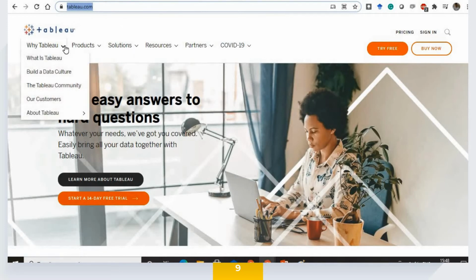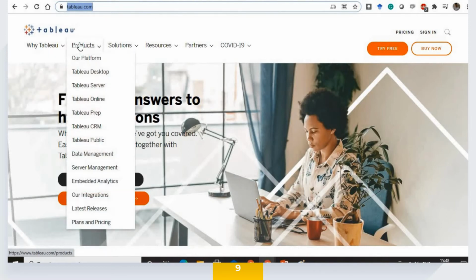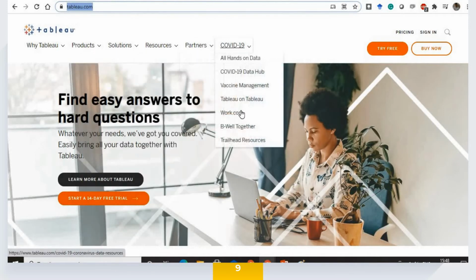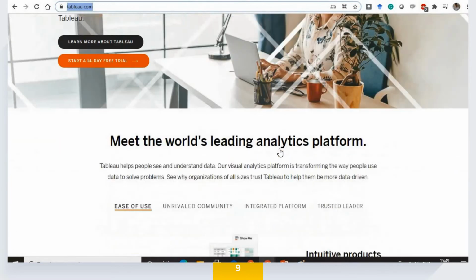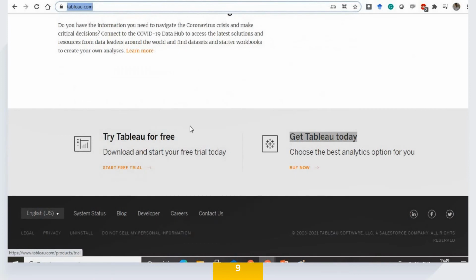Why Tabla is there first, and they talk about Tabla, their customers, their community, the culture, the data culture, all presented in a very neat way, and they are very interactive as well. The access options are very good. And the products, I discussed that already: solutions, resources, partners, and COVID-19. All these are presented in front of you, and you can try to access them. They have listed their customers as well, and most of them are really eminent.